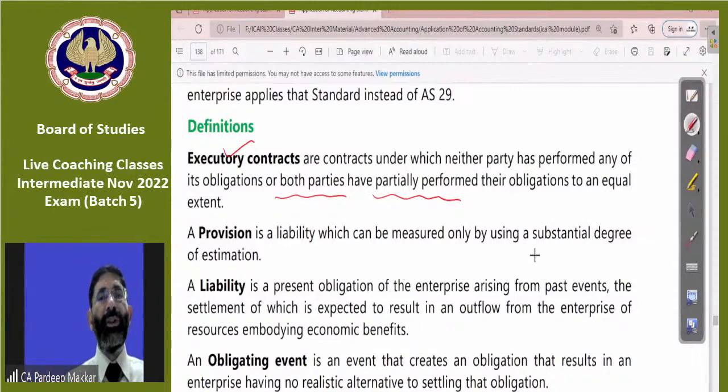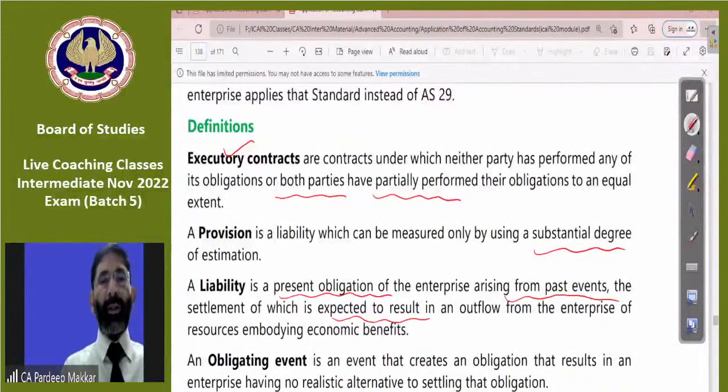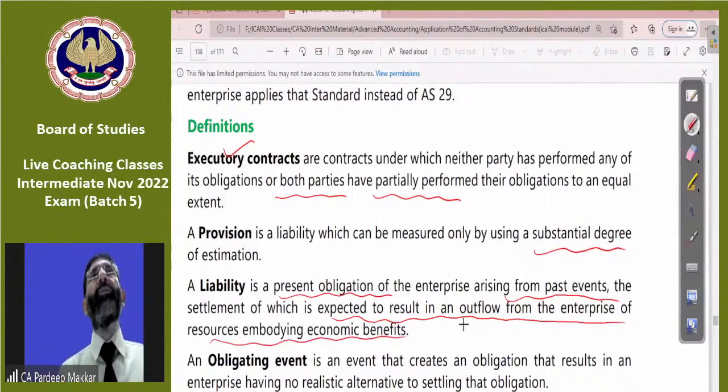Provision is very well known to us, which can be measured by using a substantial degree of estimation. Liability is very well known to everyone. What is a liability? It's a present obligation arising from past events, the settlement of which is expected to result in an outflow from the enterprise of resources embodying economic benefit, meaning we have to make some payment, in money or money's worth. It results from past events, which have already been done. On that basis, we are paying it.